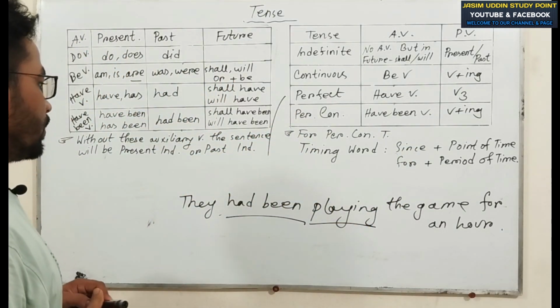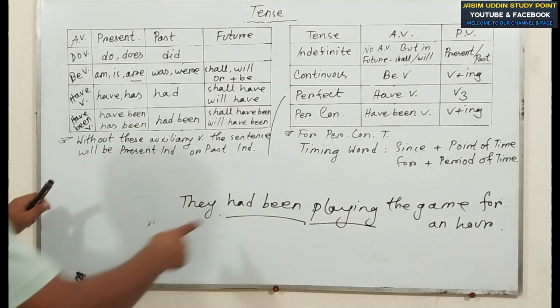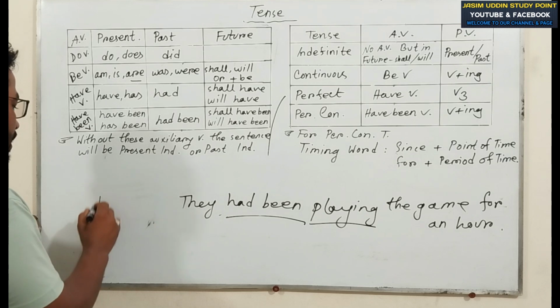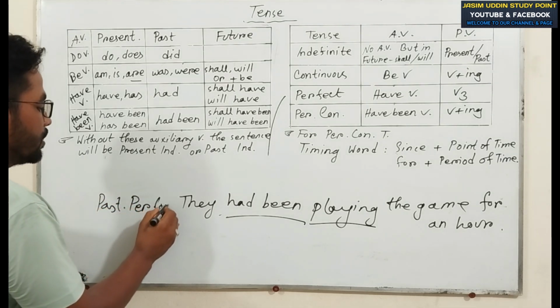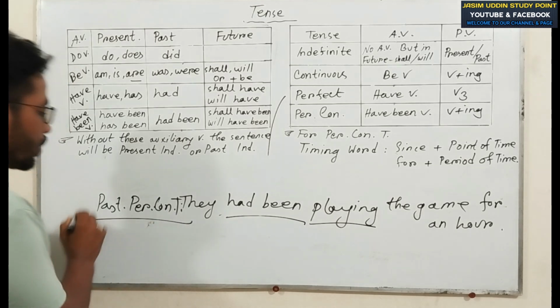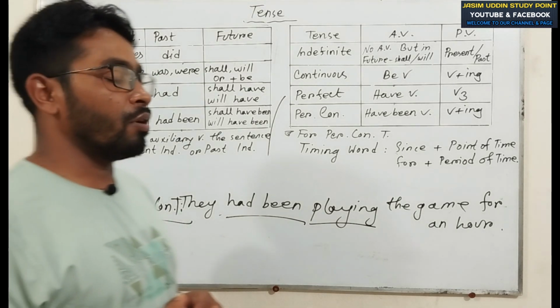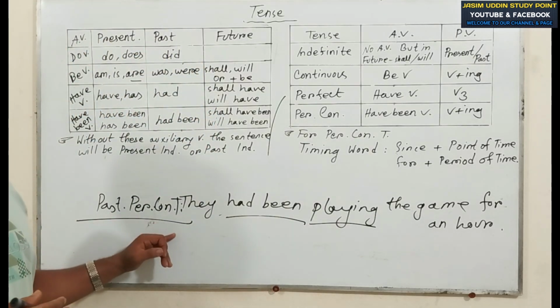Try to compare with the have been verb. Had been is the past form of have been. For this reason, this is past perfect continuous tense. There is no confusion. They had been playing the game for an hour. My dear viewers, this is past perfect continuous tense.